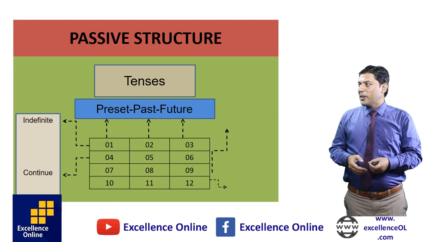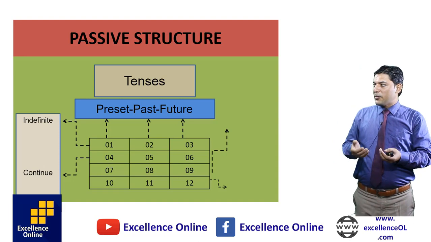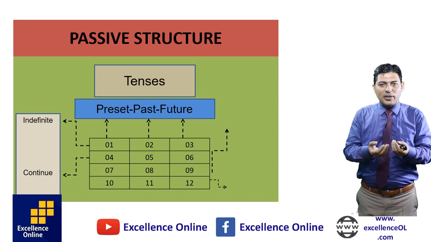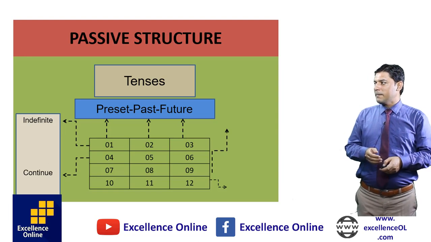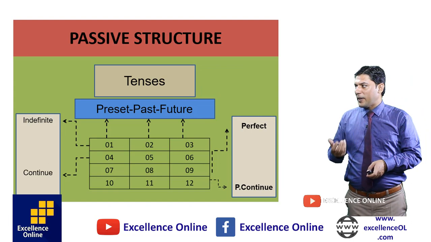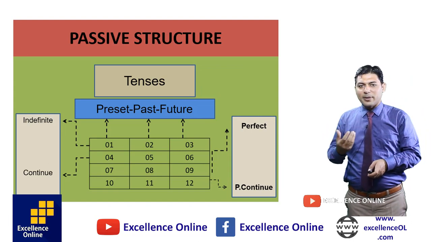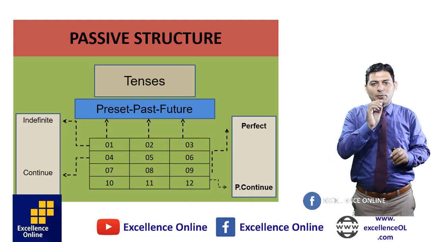Second, 1, 2, 3 are all indefinite tenses. Number second, 4, 5, 6 are continuous tenses, present, past and future. Next, 7, 8 and 9 are perfect tenses. Last is 10, 11 and 12, perfect continuous tenses. We have divisions. This is easy for you to understand.